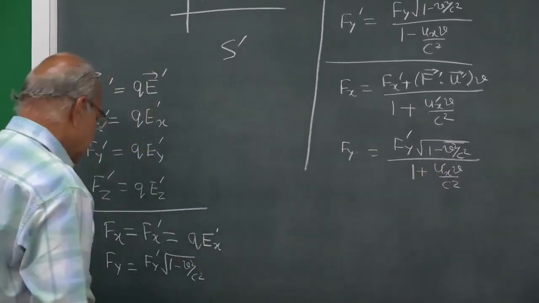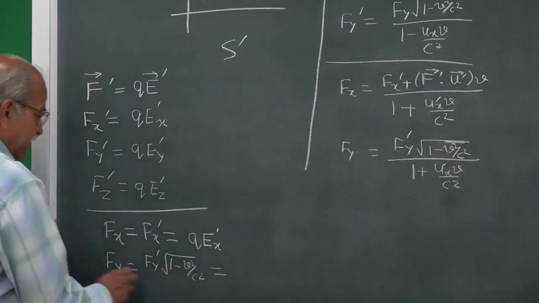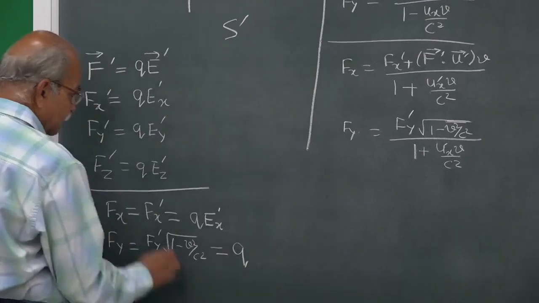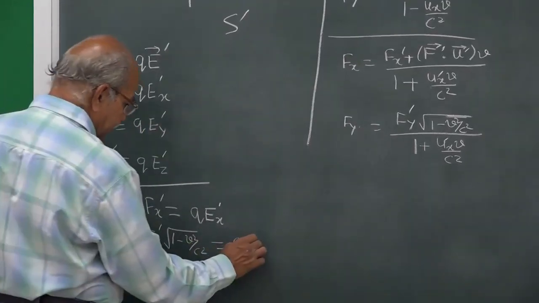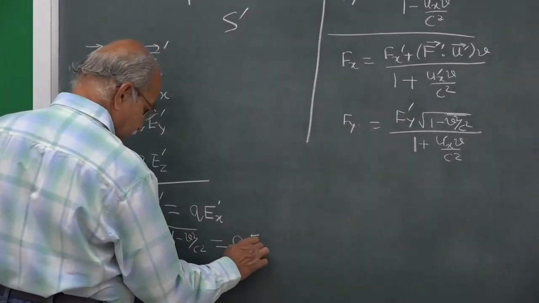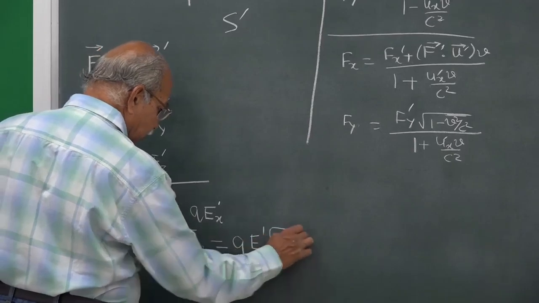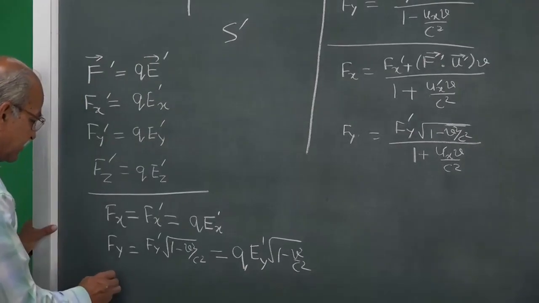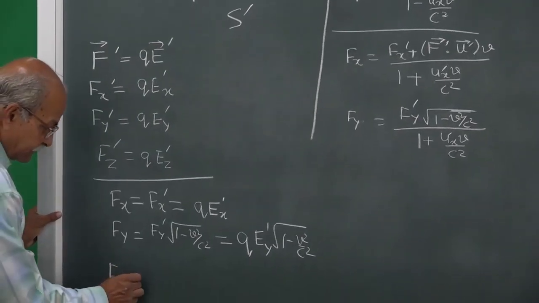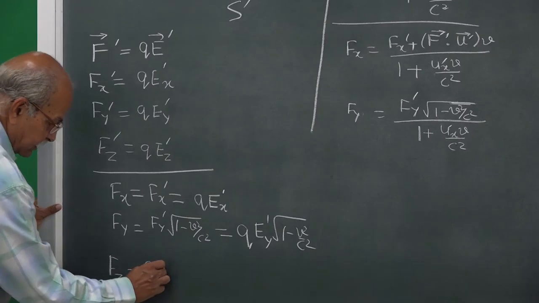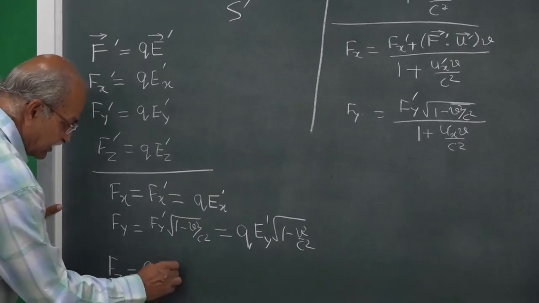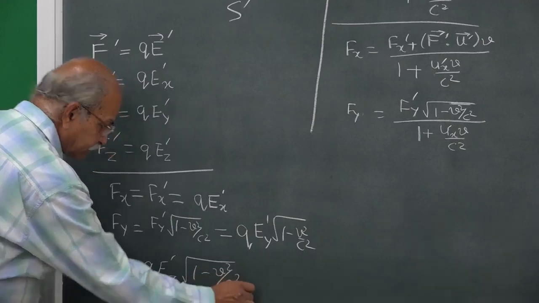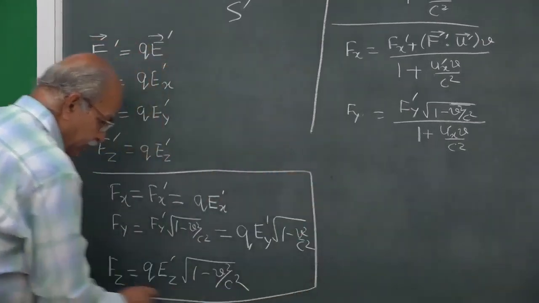And what is Fy prime? Fy prime is q times Ey prime, so Fy is q times Ey prime times square root of 1 minus v square by c square, and similarly Fz is q times Ez prime times square root of 1 minus v square by c square. So, keep this in mind, we will be using it.